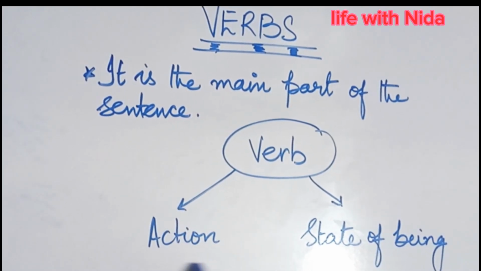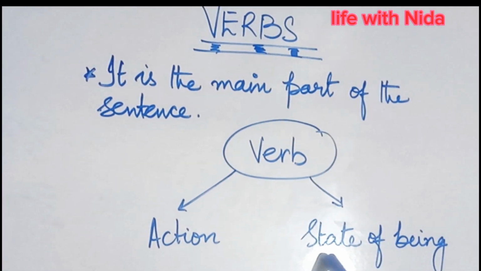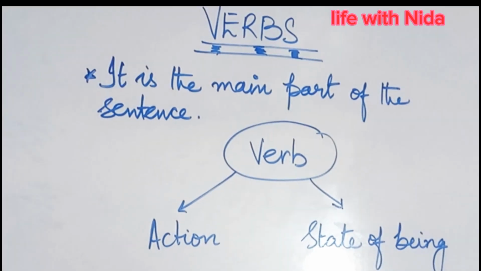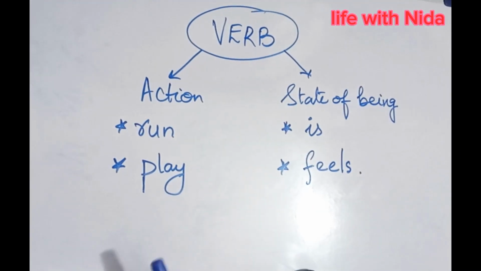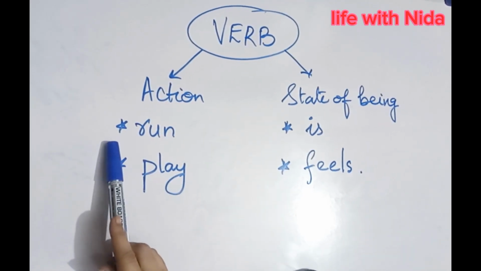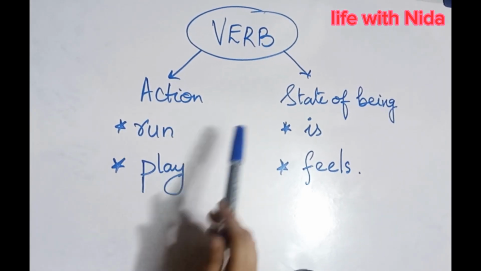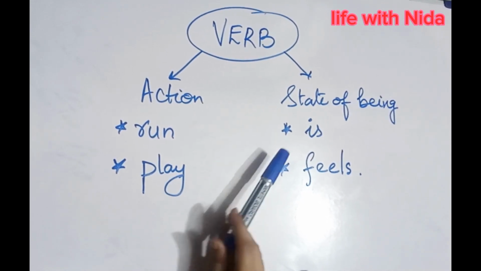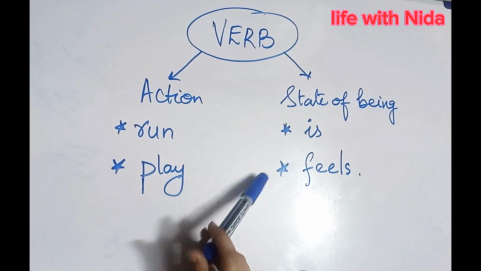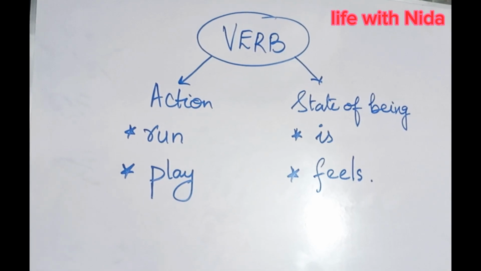Verb tells us two things about the subject: an action or activity performed by the subject, and the other thing is the state of being of the subject, or in other words, the state or situation of the subject. Let me give you some examples of the action verb and state of being. The examples of the action verbs are run and play. So these are the activities. And the examples of the state of being, or you can say the stative verbs, are is and feels. I will explain with sentence examples to make it more clear.